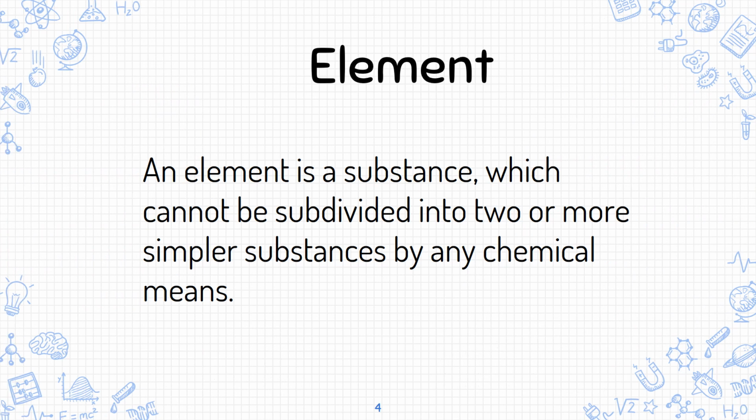What is an element? An element is a substance which cannot be subdivided into two or more simpler substances by any chemical means. What does this definition mean? An element is a pure substance which cannot be broken down or split up into anything else. We cannot change the object into another object.